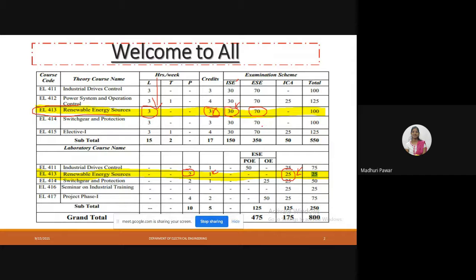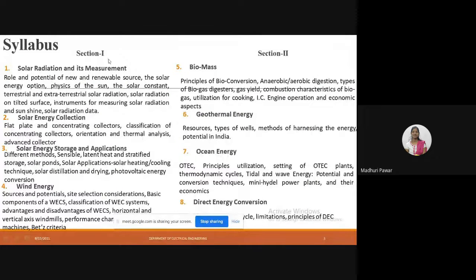Total how many marks for this subject? Total 125 marks are for this subject. 100 marks are for the theory and 25 marks are for the internal assessment. Okay. So next, this is our syllabus.